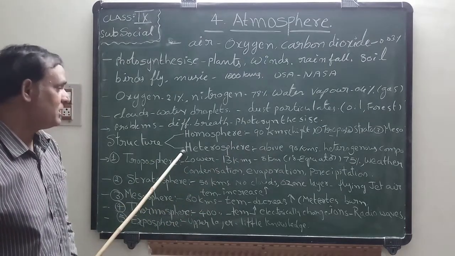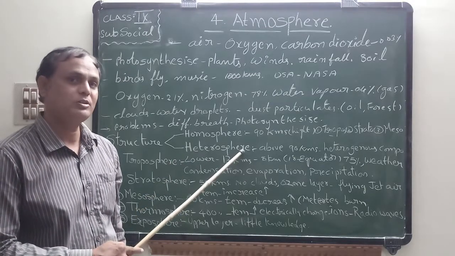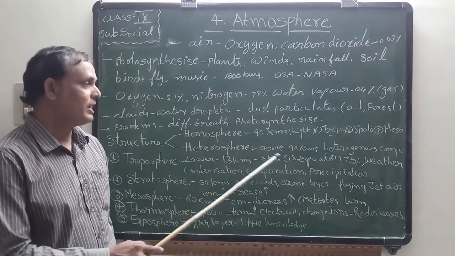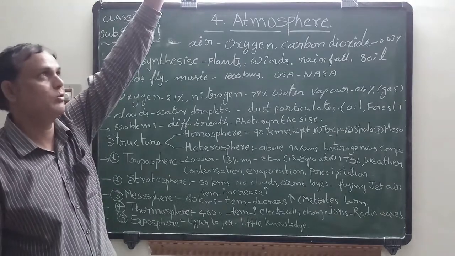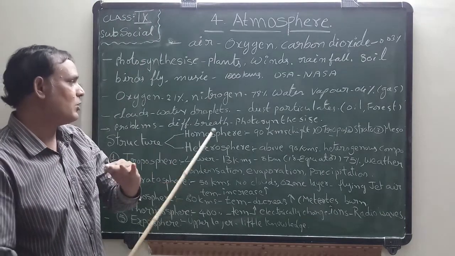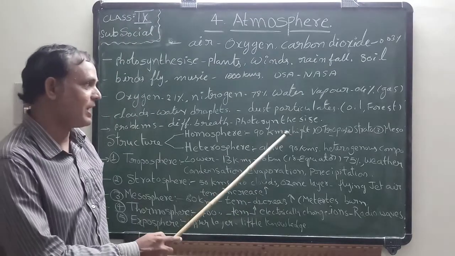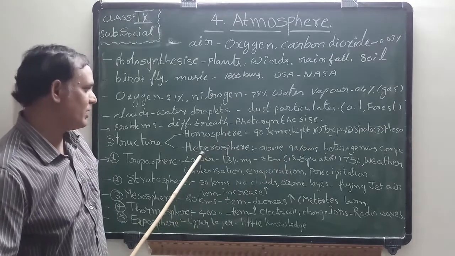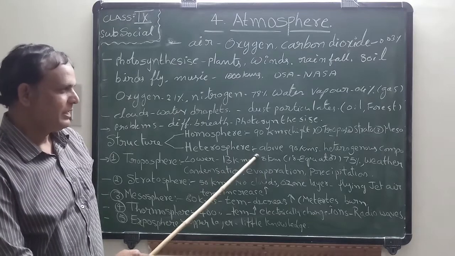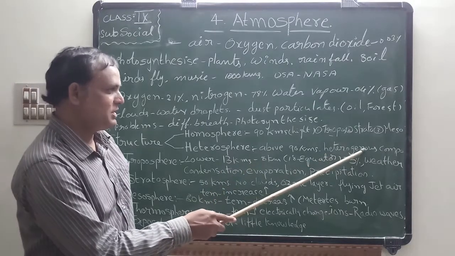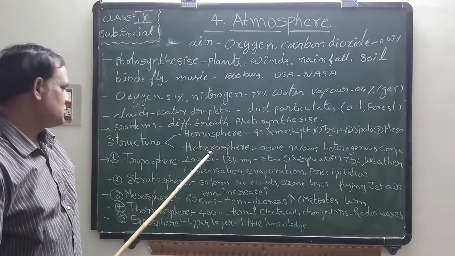Next main division or layer is heterosphere. This layer we can find above 90 kilometers. If you go above 90 kilometers in the space, what you can find here is heterosphere. In this, heterogeneous components are there. That is why it is called heterosphere.